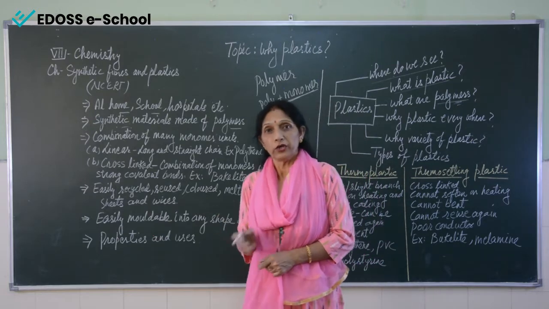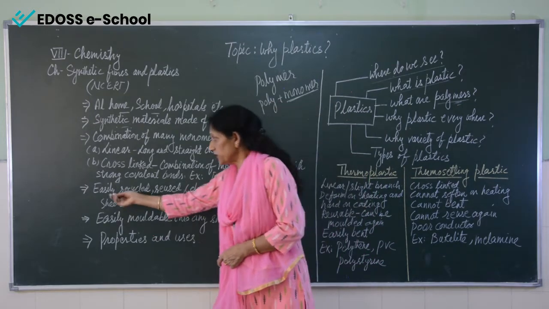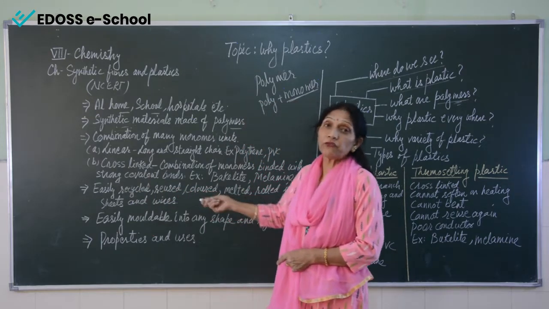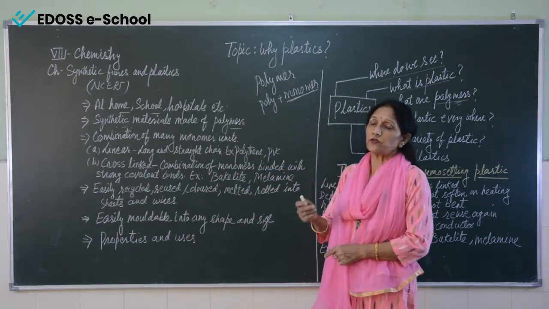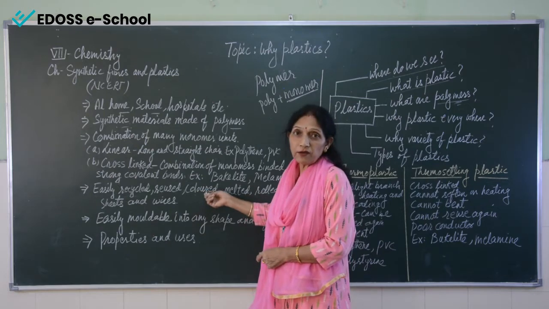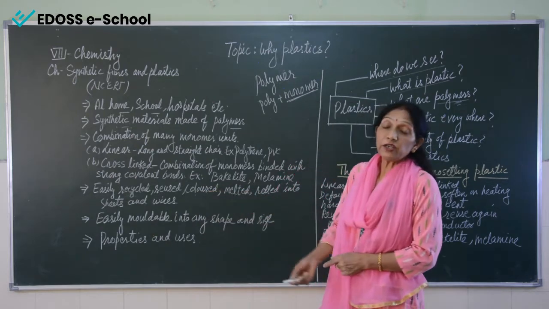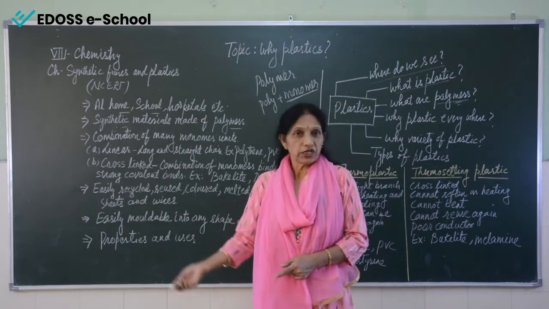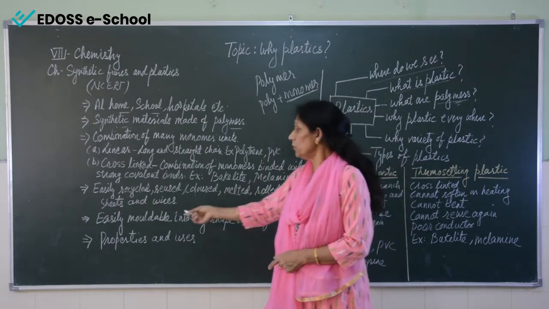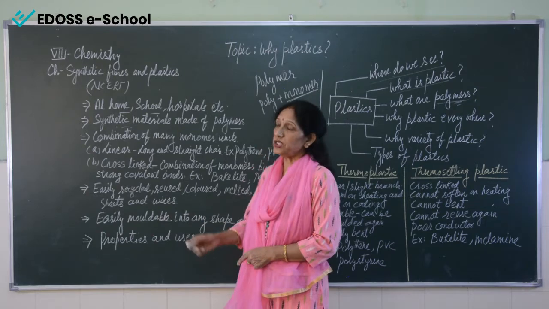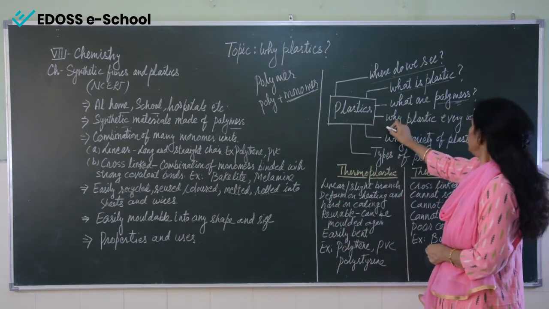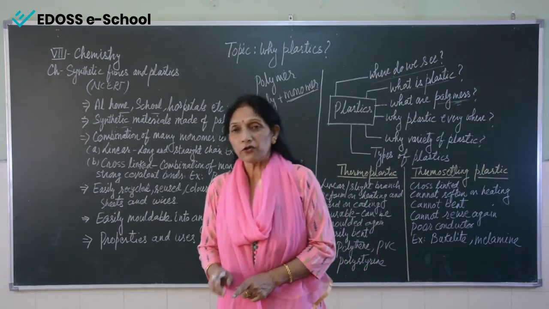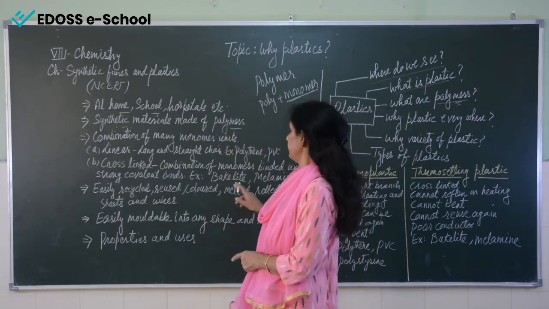It comes in as many colors as you want. It can be easily melted, and rolled into sheets and long wires. So these are the properties which make the use of plastic everywhere in our day-to-day life.